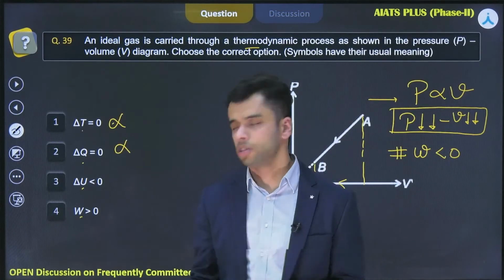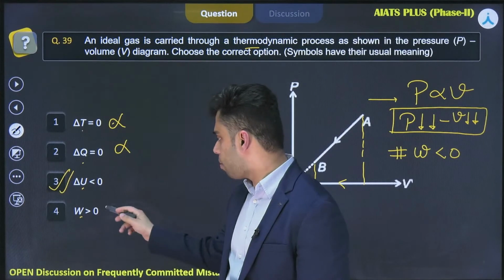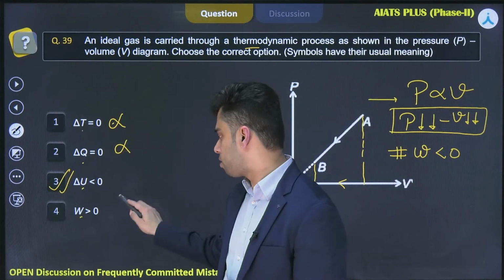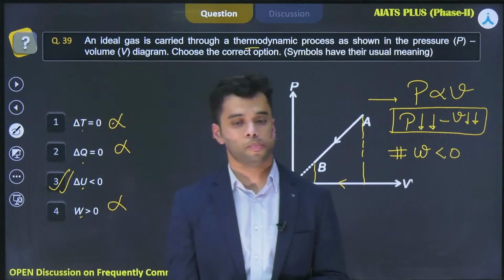Delta U is less than 0. This one seems to be correct. Let's talk about the fourth one. It says that W is greater than 0. Obviously, W is less than 0. So this one seems wrong. So the correct answer to this problem is option 3.